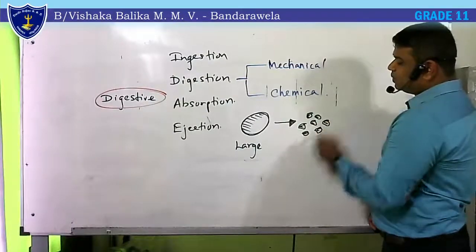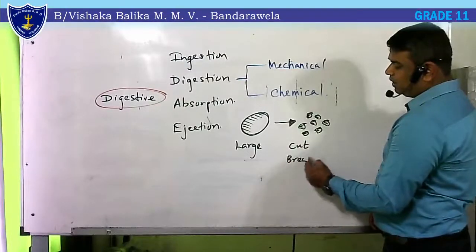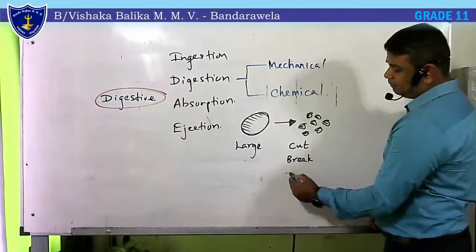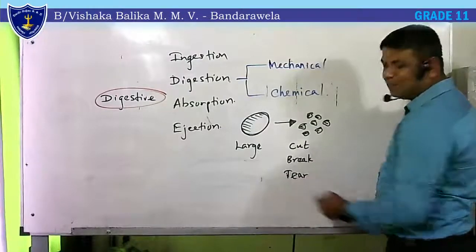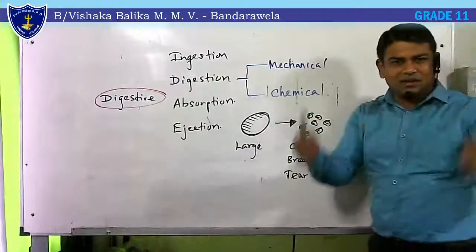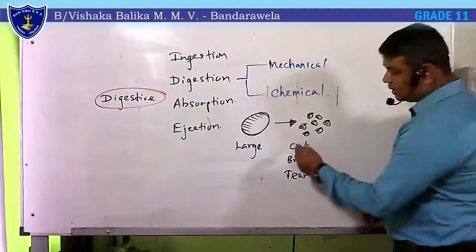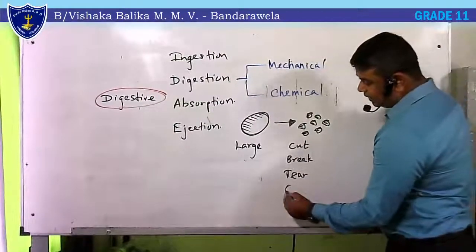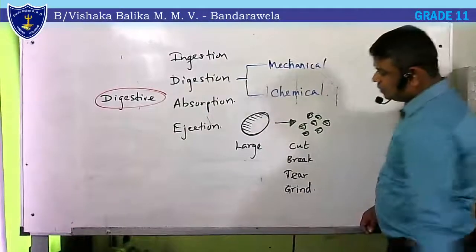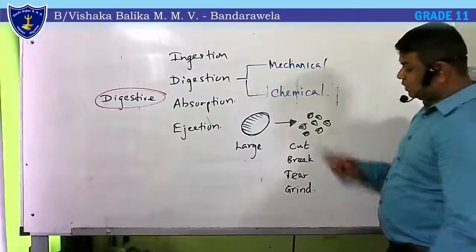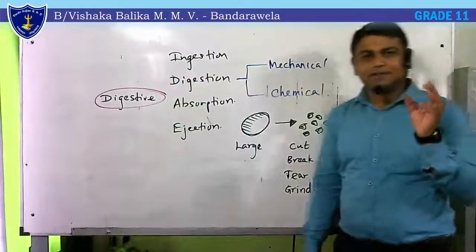This process may be cutting or breaking. Cut, break, and also tearing, and finally cut, break, tear, and grind. These are the processes of breaking that large food into small particles.